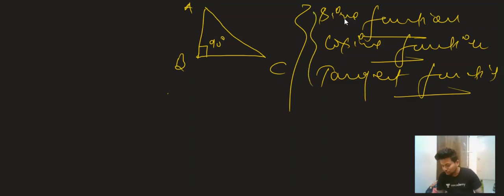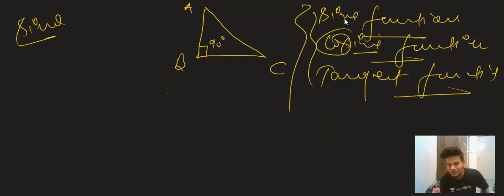If we move forward, for the sine function we write sine theta, and for the cosine function we write cos theta. And what is theta here, I'll explain to you guys. First of all, suppose this is 90 degrees, and this is the angle theta through which we are analyzing anything. This is the angle theta.